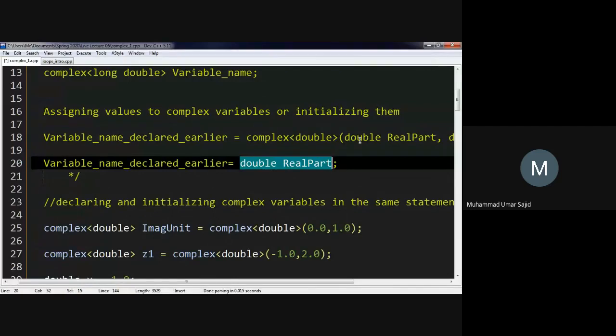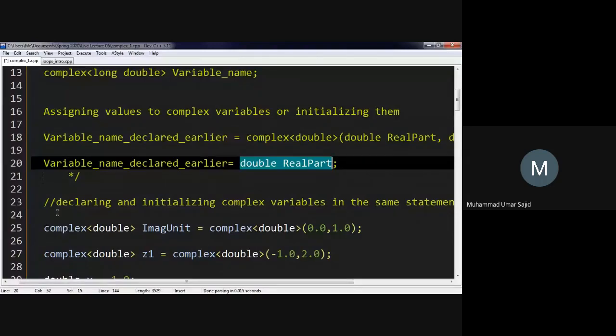So if you want to provide real as well as the complex part, you have to put them in round parentheses separated by comma. You cannot write them like 2 plus j as you do in your calculator. You have to write the numbers in parentheses separated by comma for both real and imaginary parts.